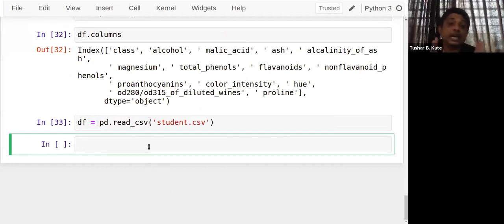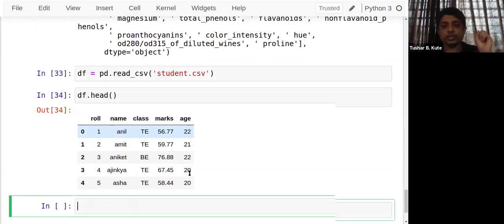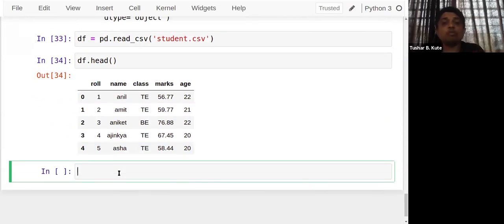Now I want to see the snapshot of the data, how exactly the data is stored in it. I want to check the first 5 entries and last 5 entries present in this data set. There is a method used in a data frame called head that I can use. df.head. Now see, the first 5 entries are shown over here. Top 5. Check it. The head method is used to perform these operations.